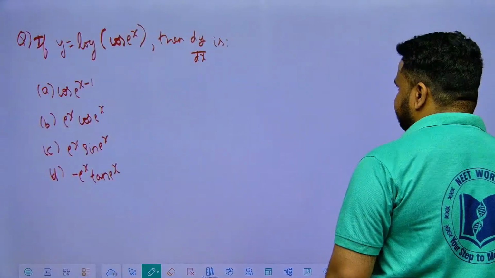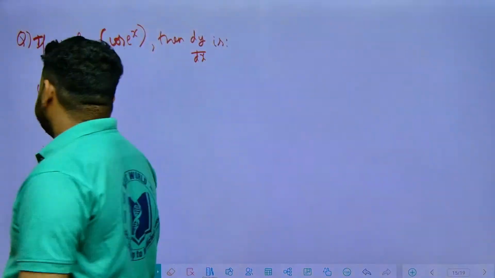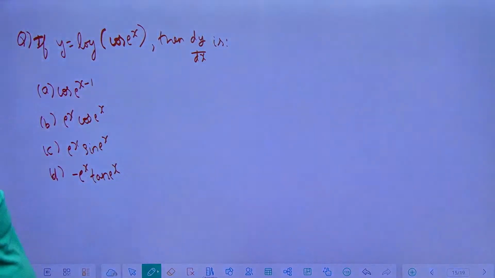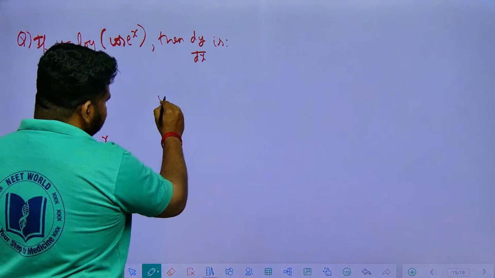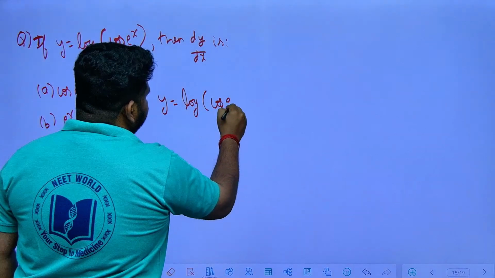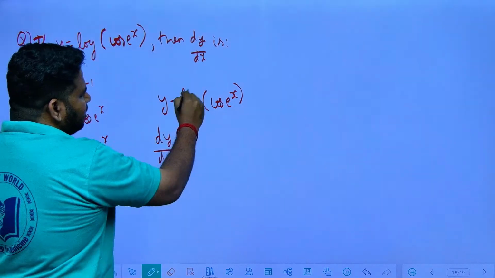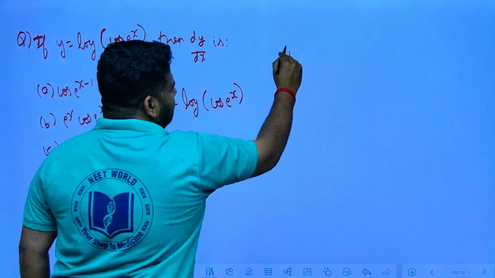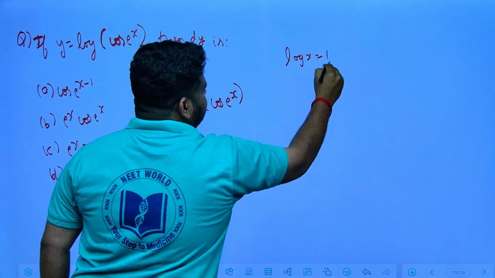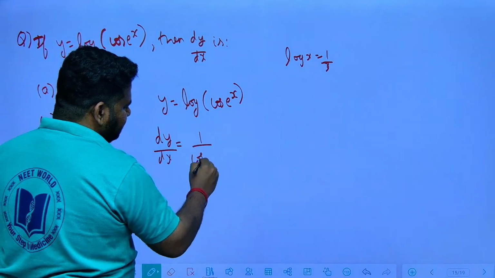You have to keep this in mind. Students go wrong while applying chain rule, so you have to do it up till the last function. Look at this one. They were given if y is equal to log of cos e power x, then dy by dx is equal to what? Y is equal to log of cos e power x. So first tell me log of something. Log of x is 1 by x. So here x is cos of e power x. We will write it as 1 by cos of e power x.